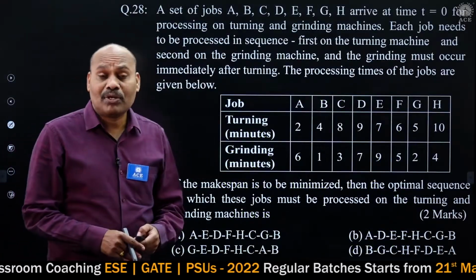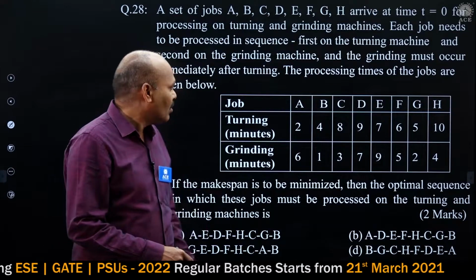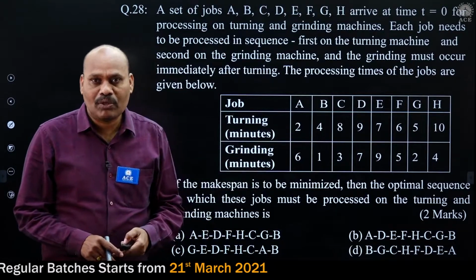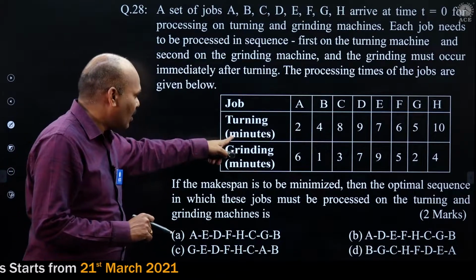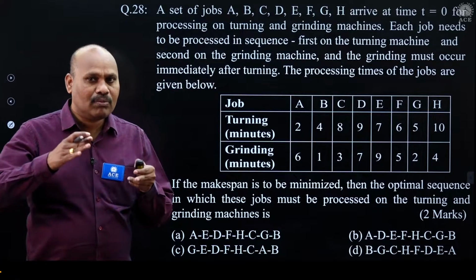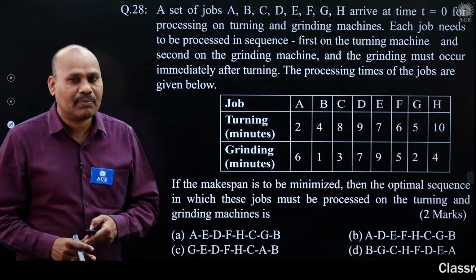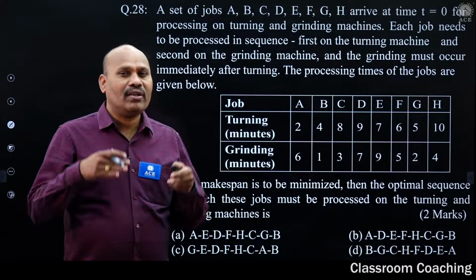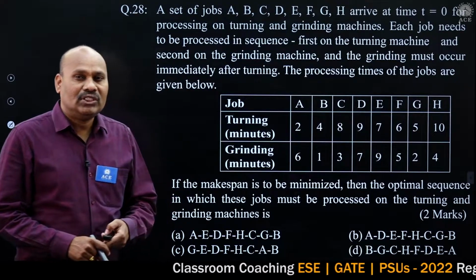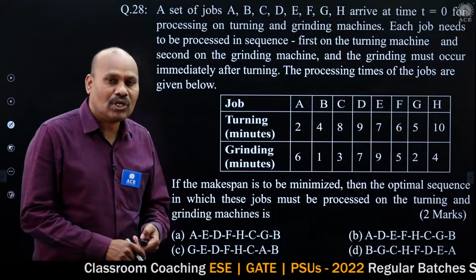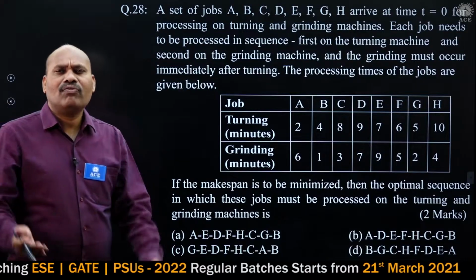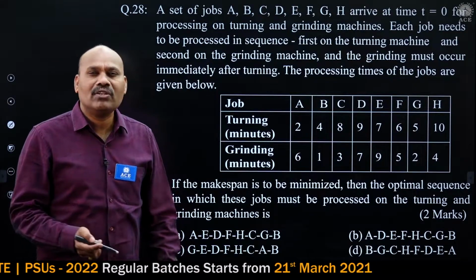This question is from sequencing and scheduling. What is given? 8 jobs have to be processed on 2 machines, turning and grinding. And what is to be calculated? The optimum job sequence, not the optimal make span. When we are finding the optimum job sequence, we will use Johnson's algorithm. As we know, Johnson's algorithm can give the optimum job sequence in case of n jobs on 2 machines. It's a matter of 1 minute, so within 1 minute you can finish the problem.